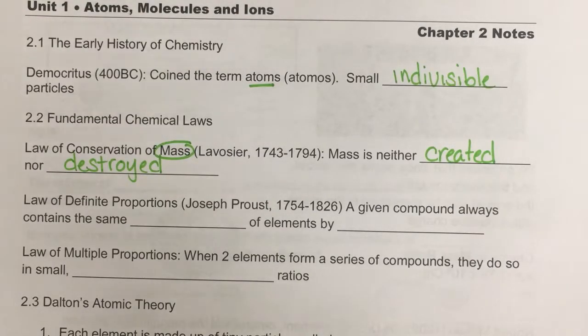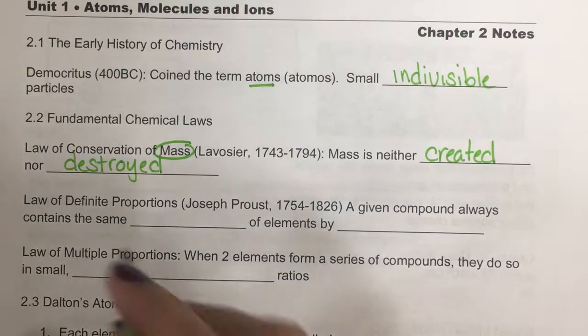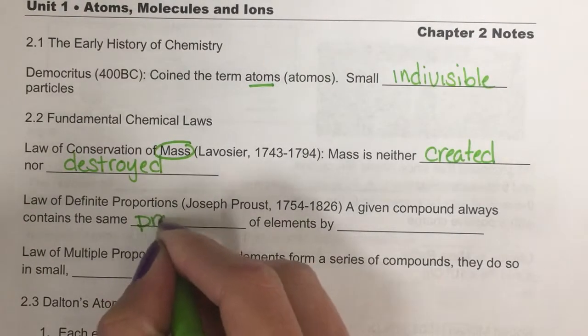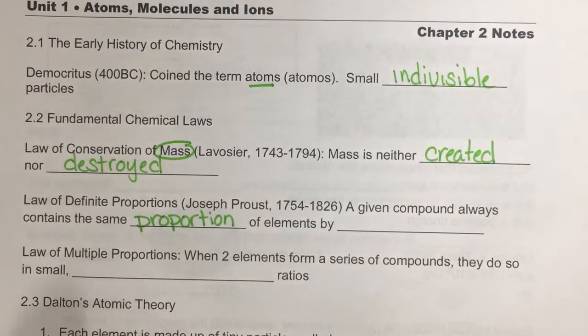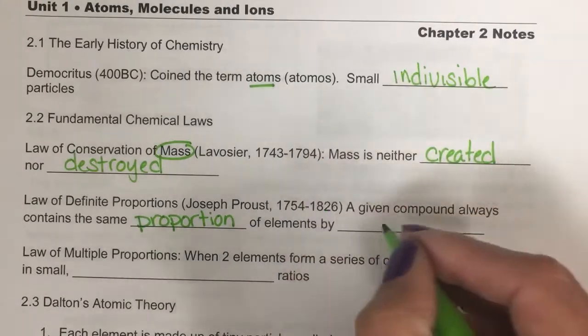Okay? Joseph Proust came up with the law of definite proportions. Now, what he said was that a given compound always contains the same proportion of elements by mass.